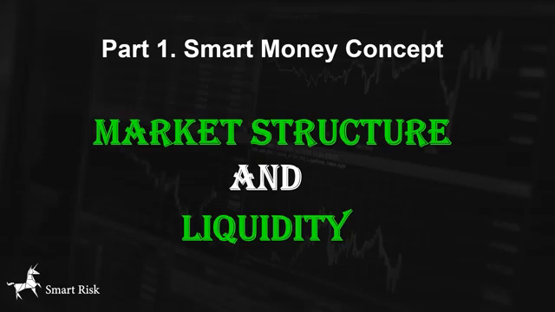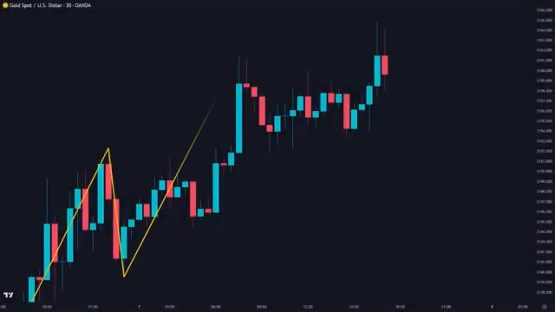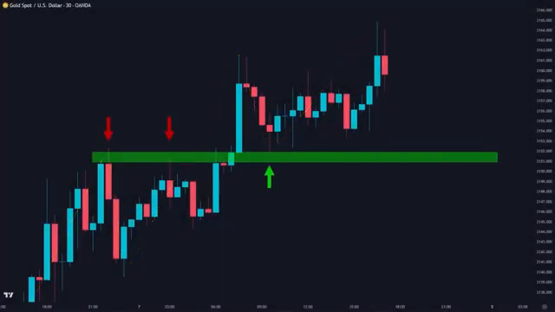The first model is a basic liquidity sweep through a major market structure level. Here, on the gold 30-minute chart, we have a clear uptrend. We have a recent level of support which has been rejected by the market multiple times. When the price approaches this level, price action traders will go long anticipating a rejection from this key zone. On the other hand, traders who previously entered long positions will support their positions. So, this area is considered a key liquidity level, and stop losses are gathered somewhere below this area.